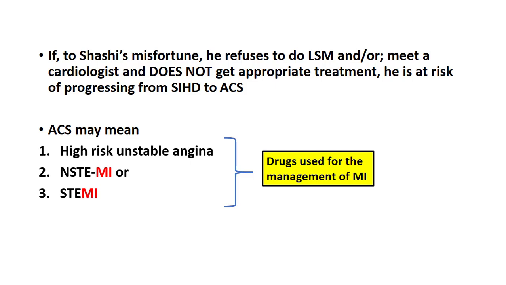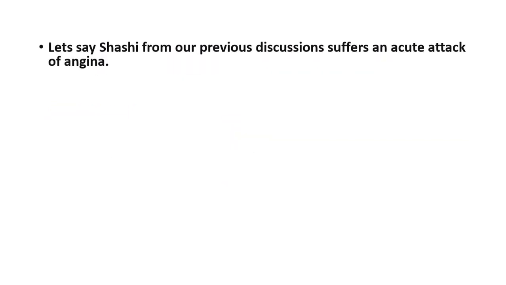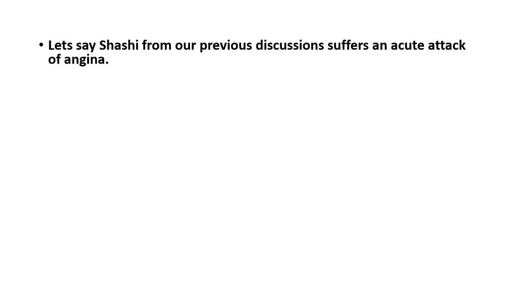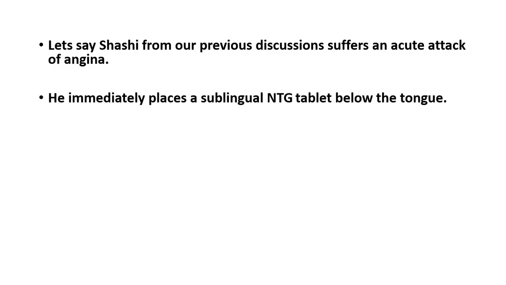The drugs used in these three situations are the drugs used for the management of myocardial infarction. So let us say that our patient Shashi from the previous discussions suffers from an acute attack of angina. Now we have already given him the rapid acting nitrates and we have instructed Shashi to take this tablet if he suffers from an acute attack. So being a compliant patient, Shashi immediately places a sublingual nitroglycerin tablet below the tongue.